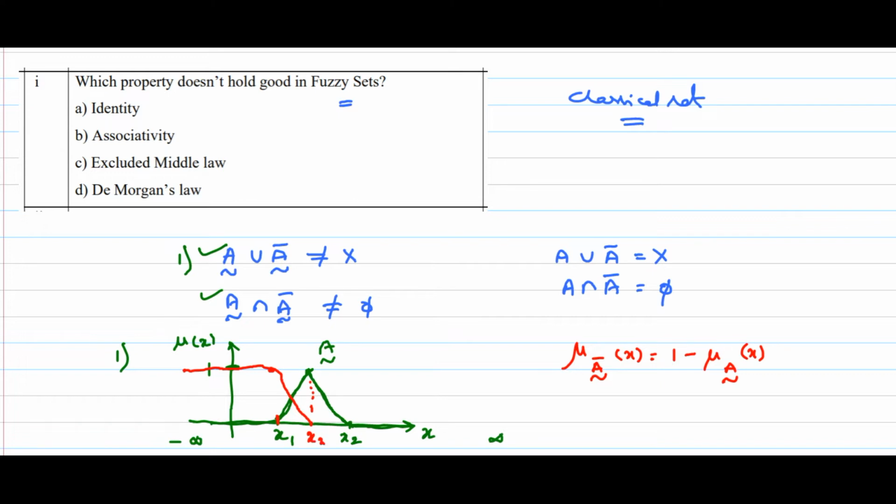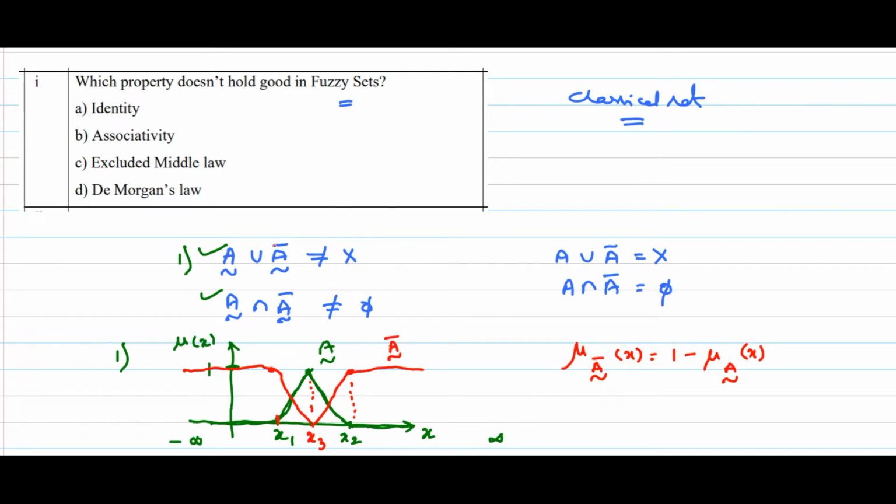Let me take this point as x3. At x3 A value will be 1, so 1 minus 1 is equal to 0, so A bar value will be 0. So similarly it is like this. At x2 the value of A is 0, so the value of A bar will be 1. This one.